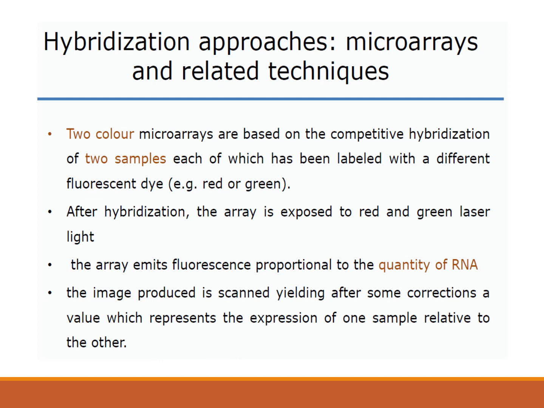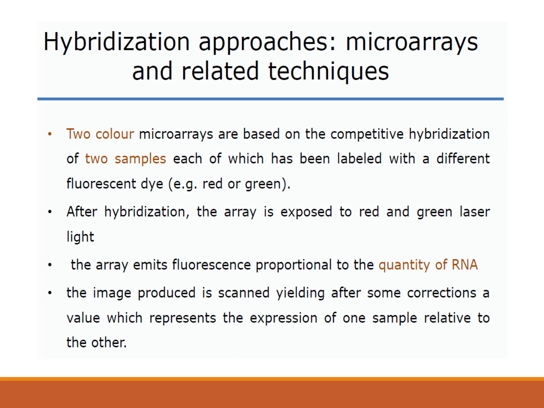So in two channel or two color microarray, they are based on competitive hybridization of two samples. Now here two samples means, suppose you have two different samples of cell lines. One is treated with the drug and another one is not treated with the drug. Then you isolate mRNAs from both the cell lines. For one sample, you label those RNA molecules with one fluorescent dye, and the mRNA molecules of the other sample will be labeled with another fluorescent dye.